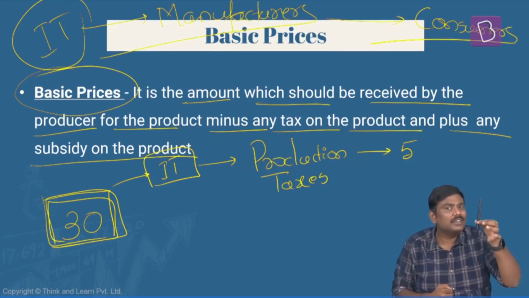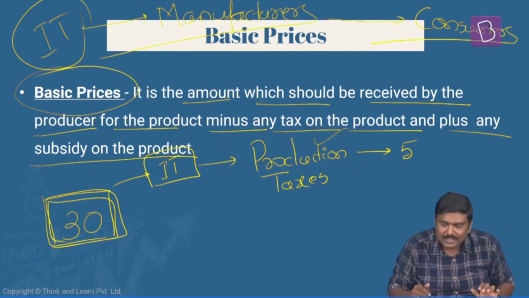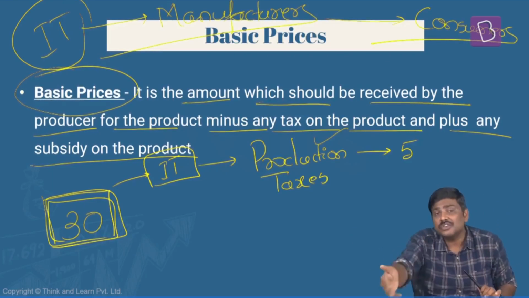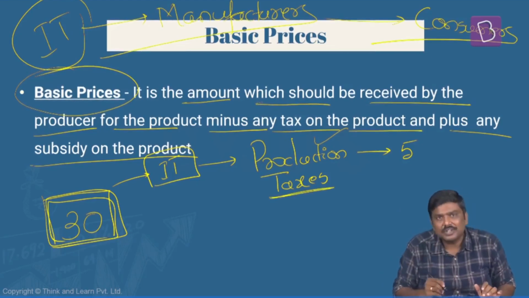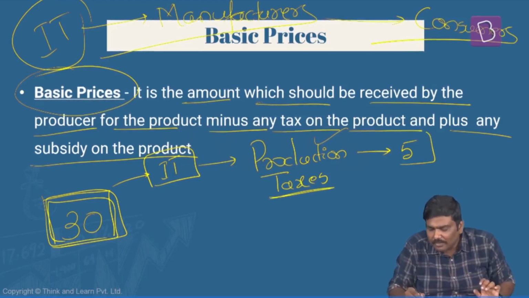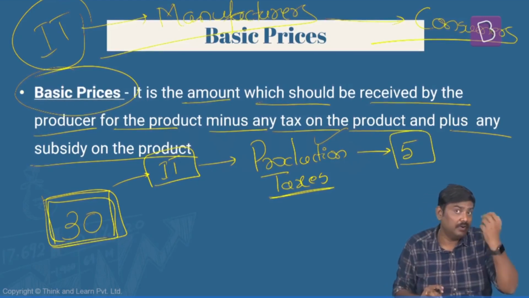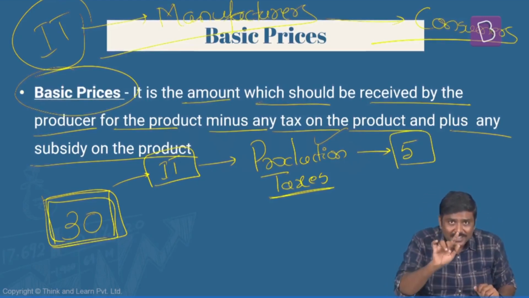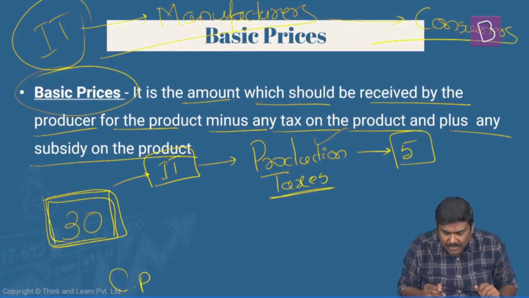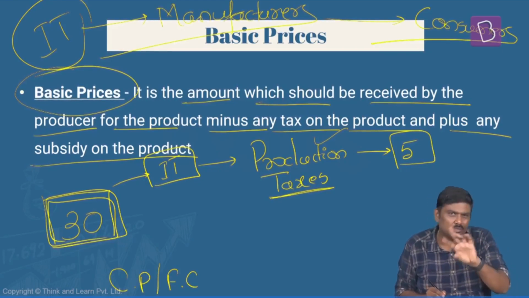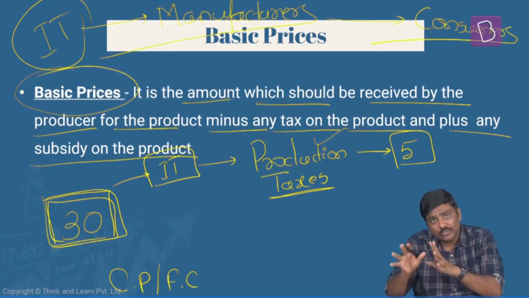That is the input cost or cost price for you. But before manufacturing this particular pen, you have already paid certain production taxes such as professional tax or land registration fees, so on and so forth. Now, because you have paid these particular production taxes, don't you want to collect it back from the consumer in the market? Definitely yes. So what this concept of basic prices says is, you'll have to consider cost prices or you'll have to consider factor cost. I'm using two terms, both are one and the same. Cost prices or factor cost.